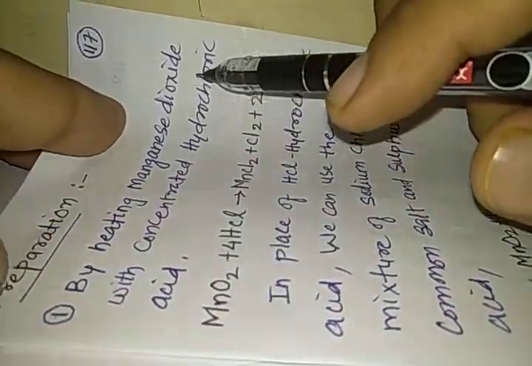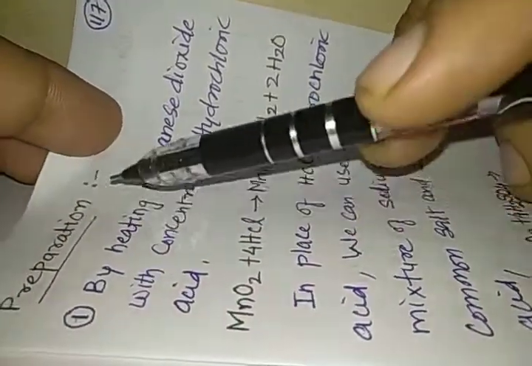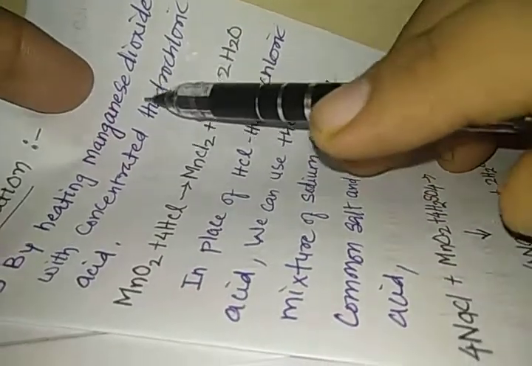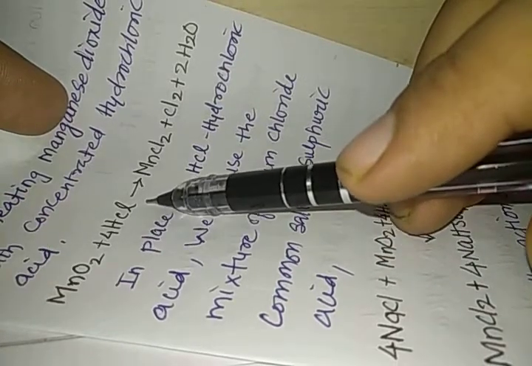We are going to study about the various methods of preparation. So the first method of preparation is by heating manganese dioxide with concentrated HCl. We have just seen it. Manganese dioxide, when it reacts with concentrated hydrochloric acid, produces manganese chloride, water, as well as chlorine. This is the greenish yellow gas.